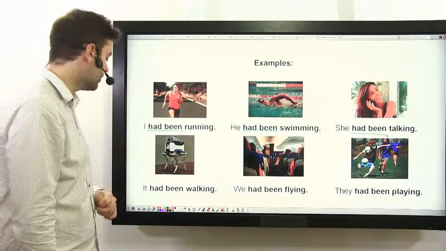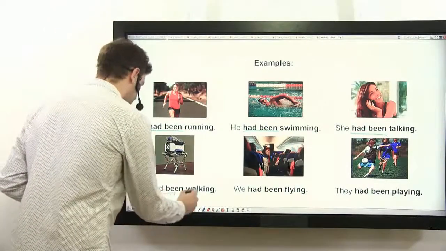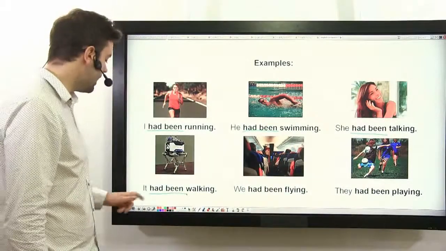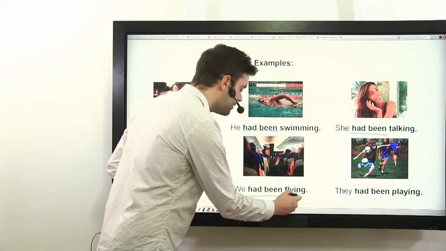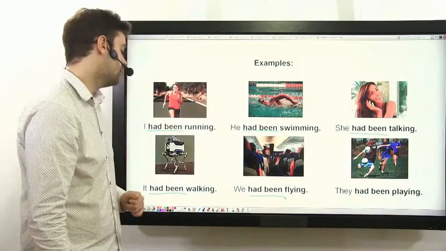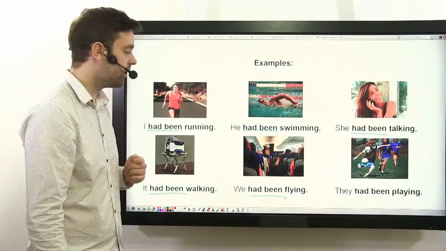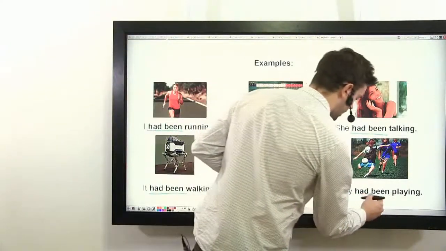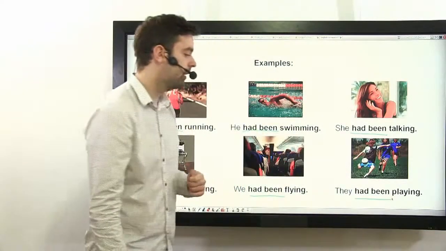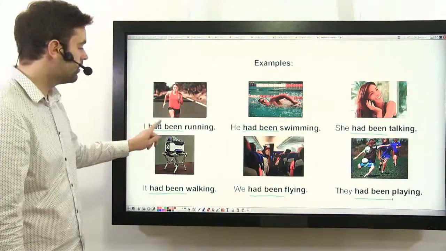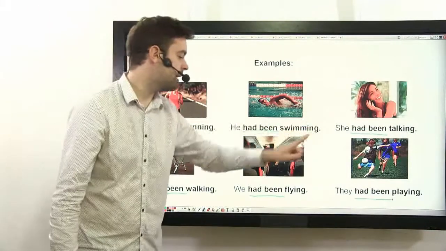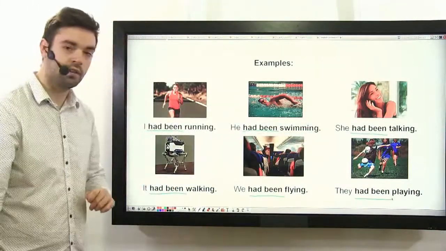It had been walking. We had been flying. They had been playing. The had is the same for each of the different subjects.